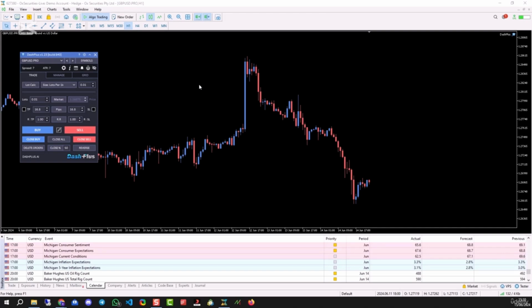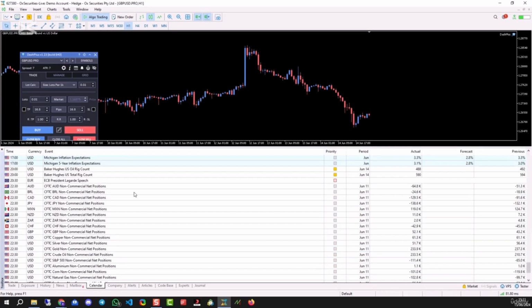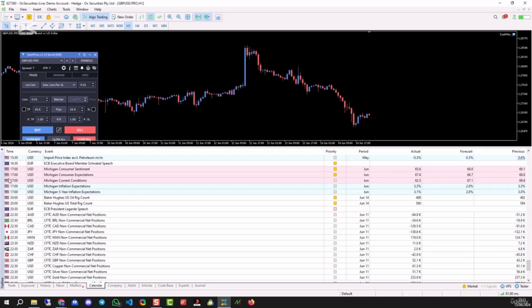Okay, in this video we're going to talk about news planning and news awareness. So let's start with news planning first. Here I am in MT5 and you can see at the bottom in the toolbox, I'm on the calendar tab. MT5 actually has its own inbuilt news calendar. If I just stretch this up, you can see that it's got lots of events in here from loads of different countries and they're all categorized as high, medium or low impact.